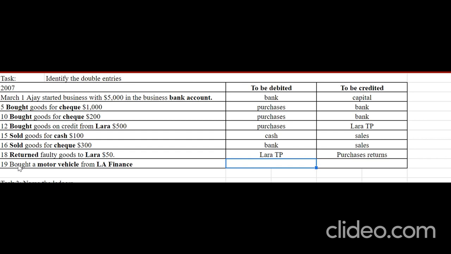Next, you bought a motor vehicle from LA Finance. Though it says bought, if you're buying a non-current asset motor vehicle, you cannot debit it in the purchases account. Instead, you debit it in motor vehicle account. And then you credit it in LA Finance.